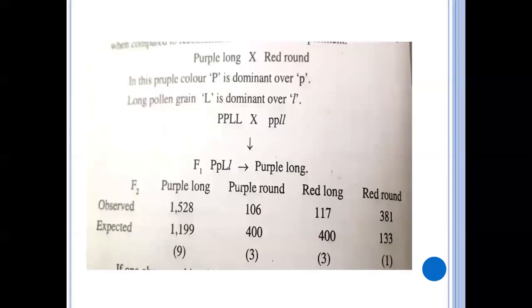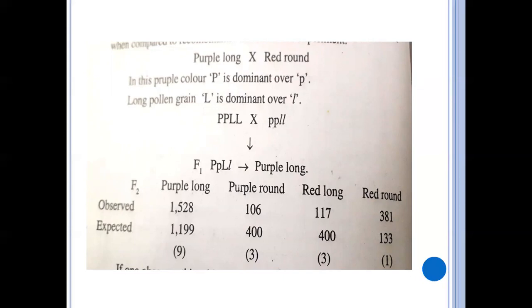So see this chart. You observe here the hybridization. Here they took two characters: the flower color purple and long is the shape of the pollen. So purple and long are the dominant. Purple we can show with capital P, long with L. And the next plant has the recessive characters: red, the color of the flower, and round, the shape of the pollen grain. So these two are the recessive. These are the two parents. One is dominant and another one is recessive. These both are the parental characters.